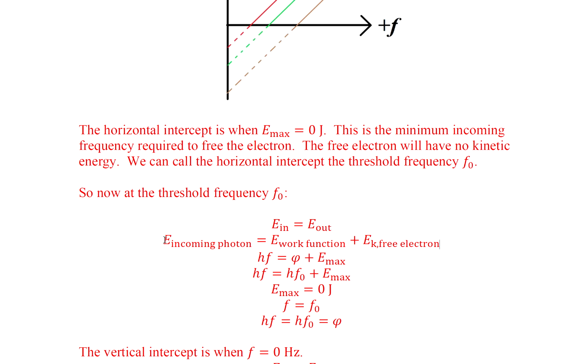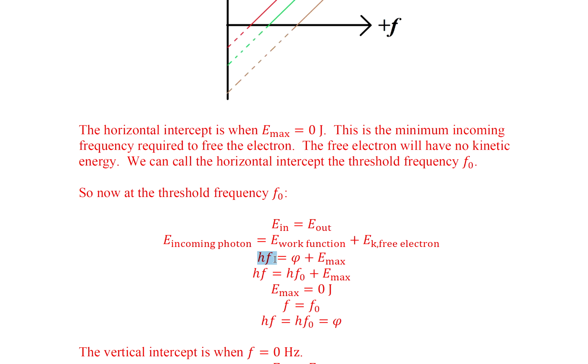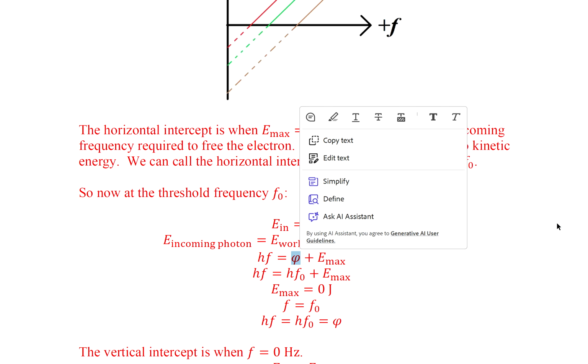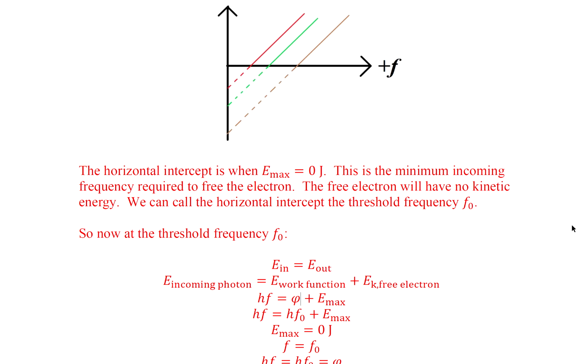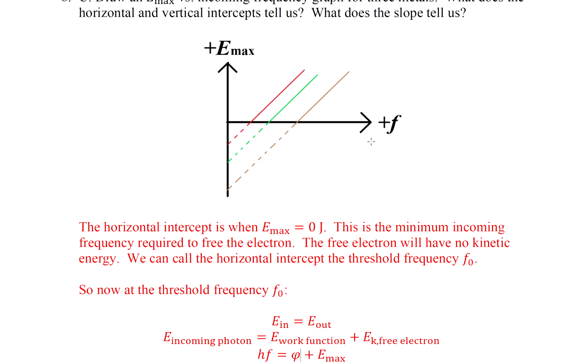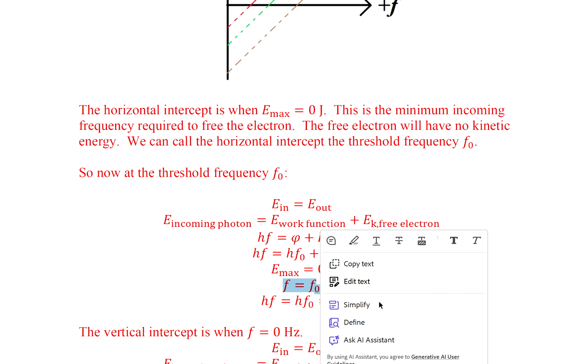So the energy of the incoming photon before it strikes the metal is hf. Once again, the work function is psi. And when energy maximum is 0, we know that Emax is 0. In this case, hf equals hf sub 0, and the h's cancel.